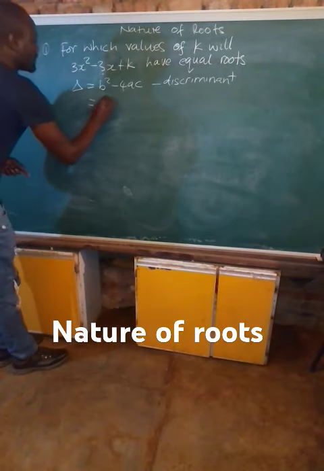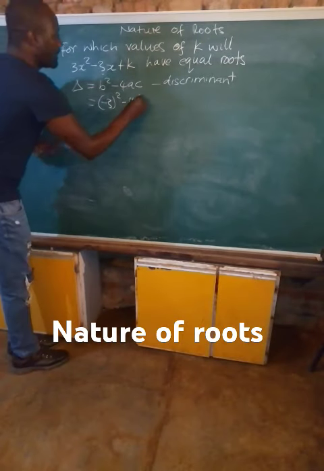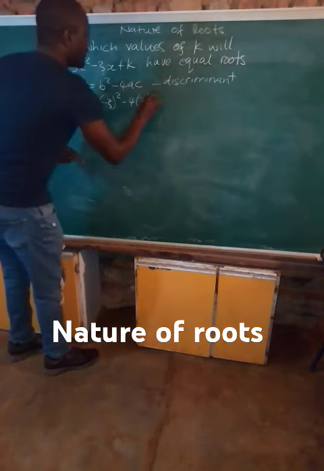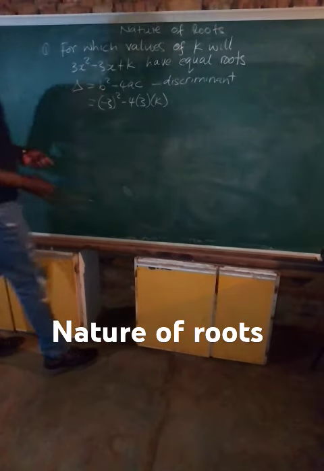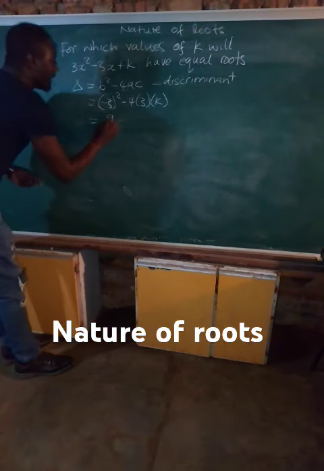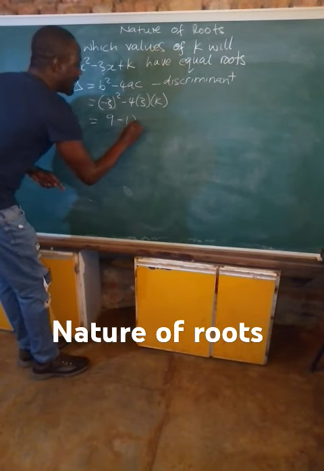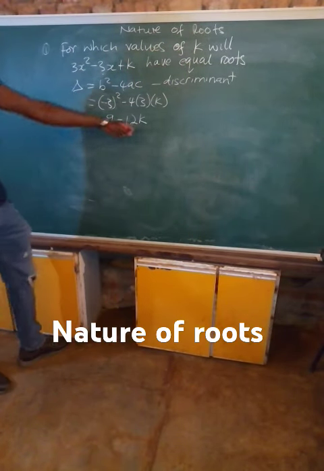b squared is minus 3 squared, minus 4a, where a is 3, c is k. So like this, minus 3 squared, what do we get? We get 9. Minus 4 times 3, we get minus 12k. So this will be the value.